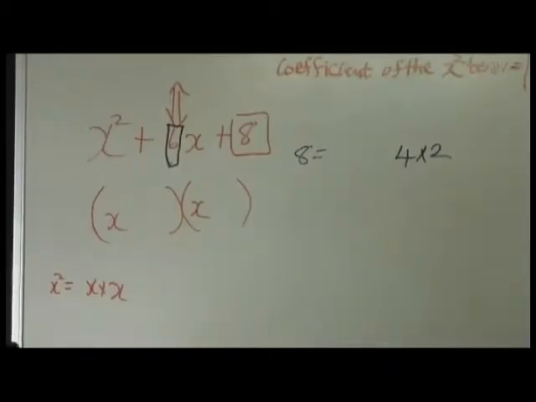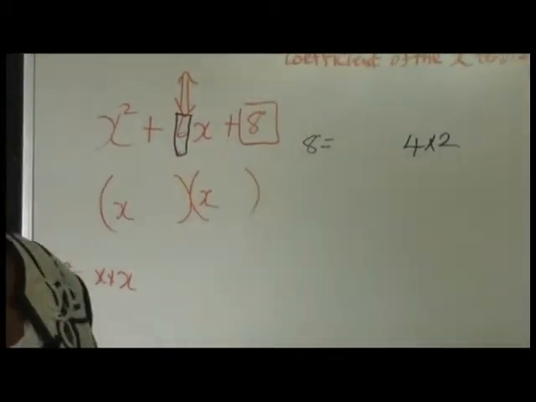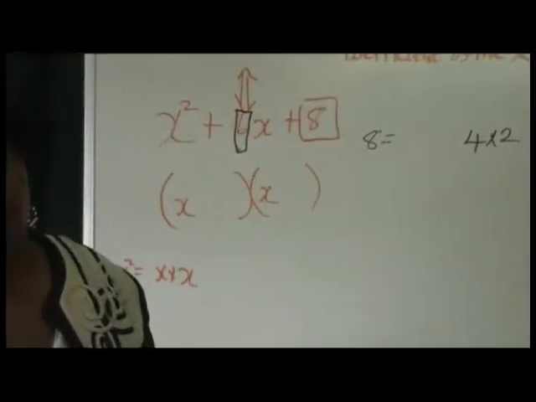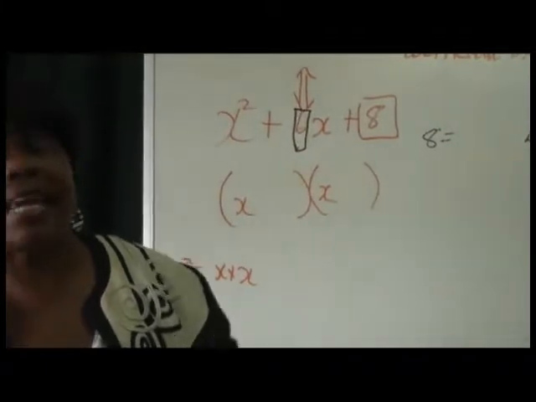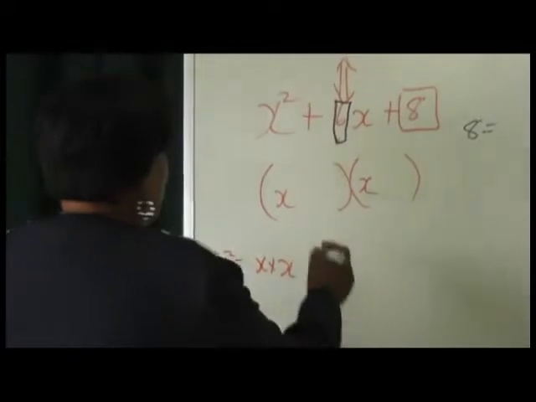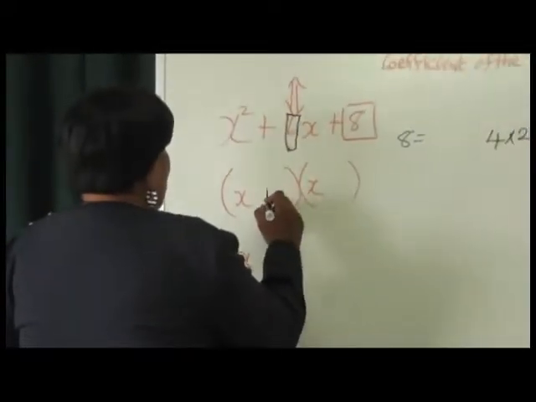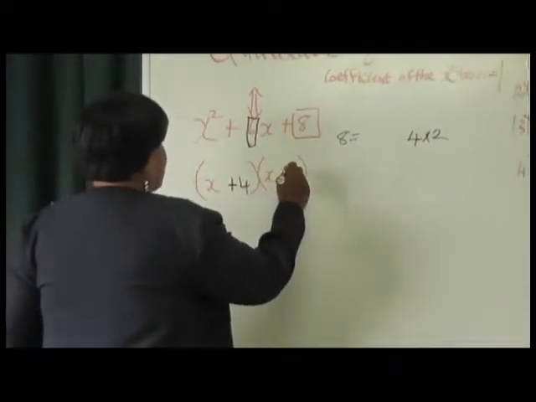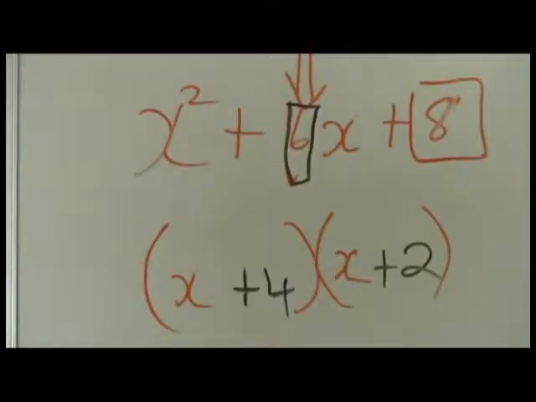But then, when we multiply now, a positive 4 times a positive 2, are we going to get a positive 8? Yes. So, bam, there is our answer. So we'll be putting in this bracket now a plus 4 and the plus 2. And that is just the answer. Alright? It is as easy as that.